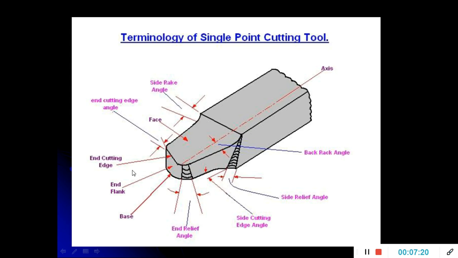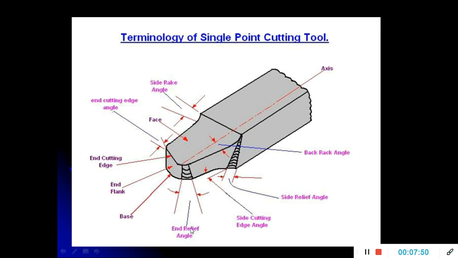Now there are edges: the end cutting edge and the side cutting edge. This is the end cutting edge, and this is the side cutting edge. The end cutting edge and side cutting edge join at a point to form the cutting point, which comes into contact with the work surface during the metal cutting operation.